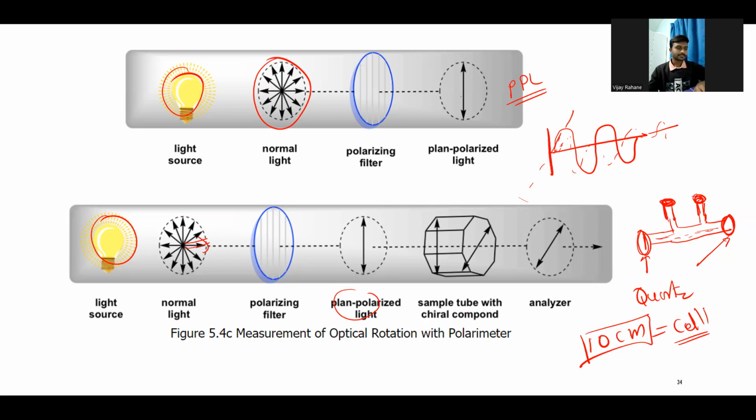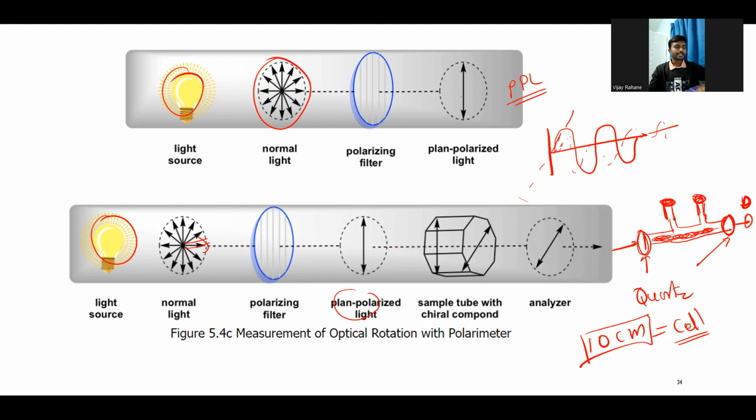So we dissolve the sample in some solvent, and the solvent obviously should not be a chiral solvent. If we dissolve the sample in a chiral solvent, then obviously we'll get optical rotation due to the solvent, right? Because the majority of the molecules in the solution will be solvent molecules. So we fill the sample inside the tube, and we pass the plane polarized light through it.